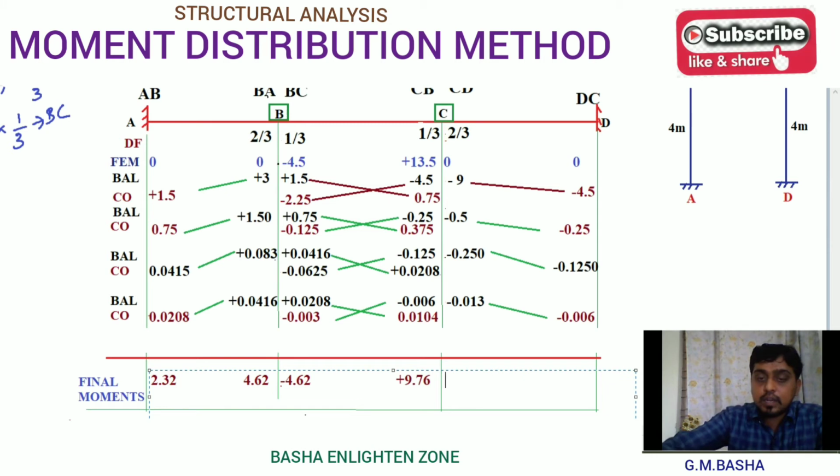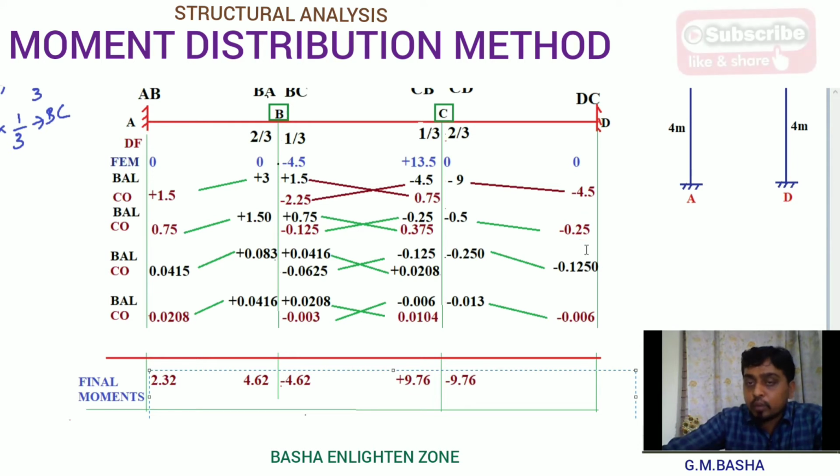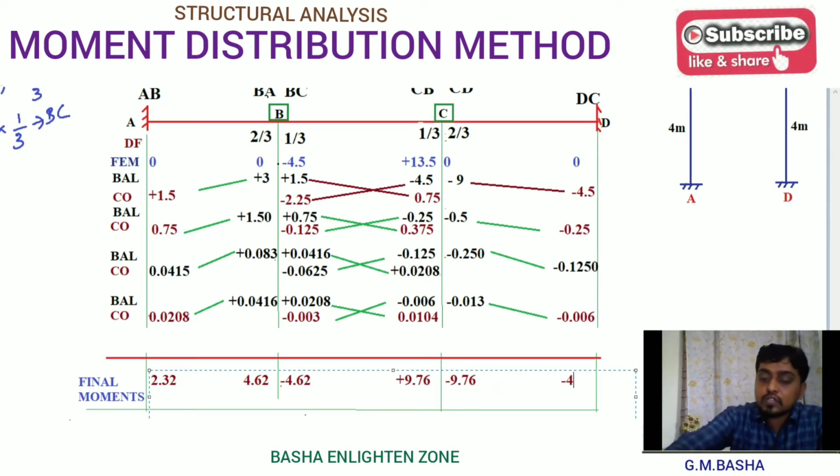Similarly here, which is 9.76. And again you can add all these values: minus 4.5, minus 0.25, minus 0.125 and minus 0.006. Then directly you will get a negative value, which is minus 4.87 or 4.88, which is the closest value.